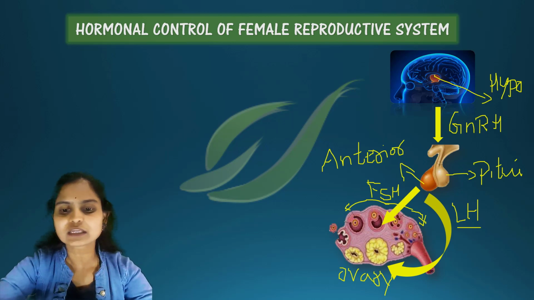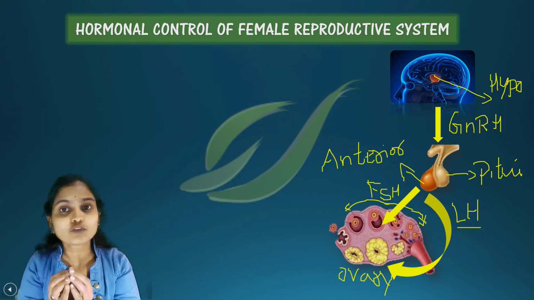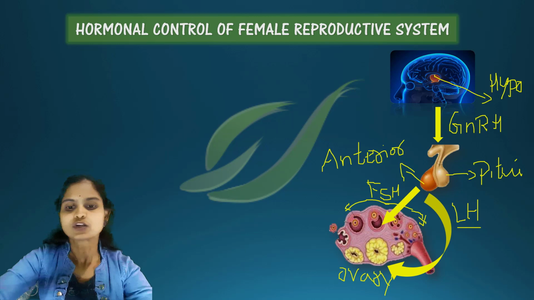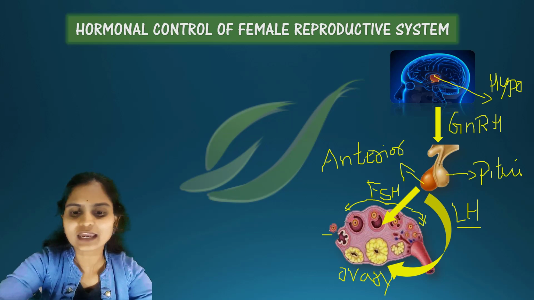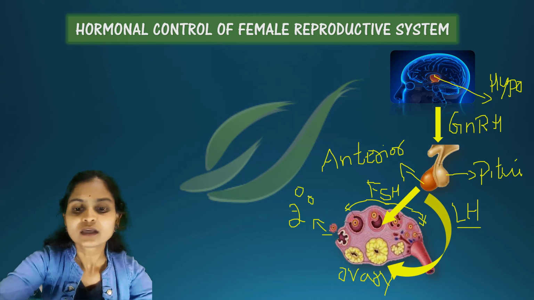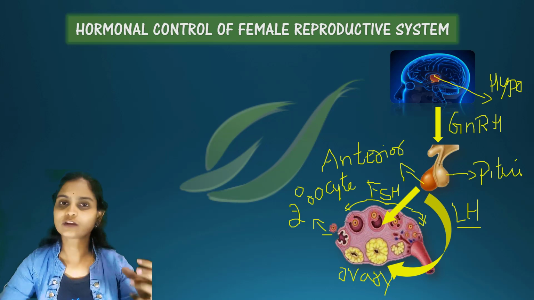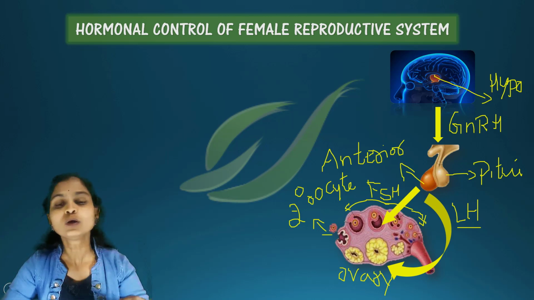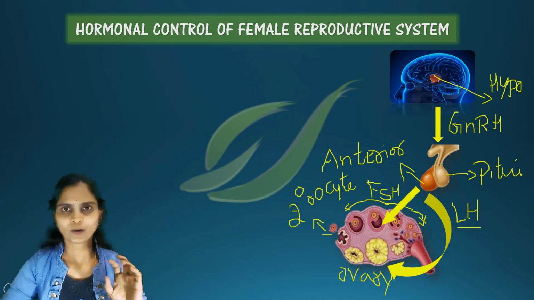Here we can see that from the Graafian follicle, a secondary oocyte is released out. This release is possible due to luteinizing hormone.